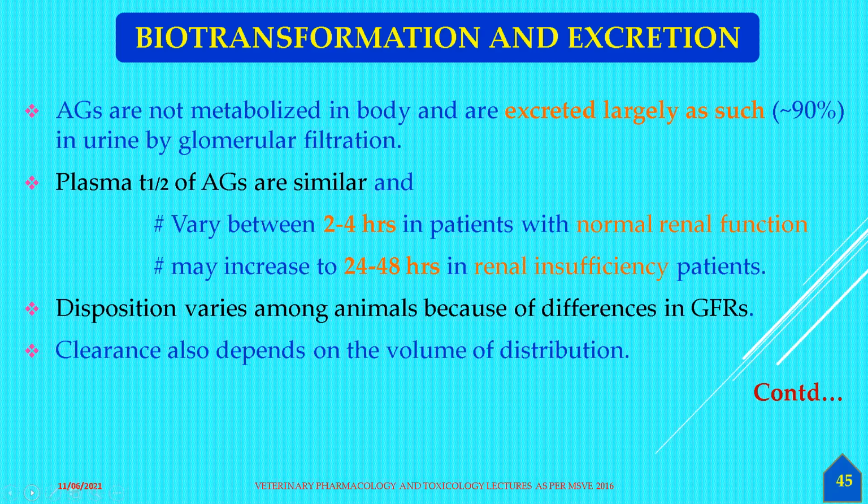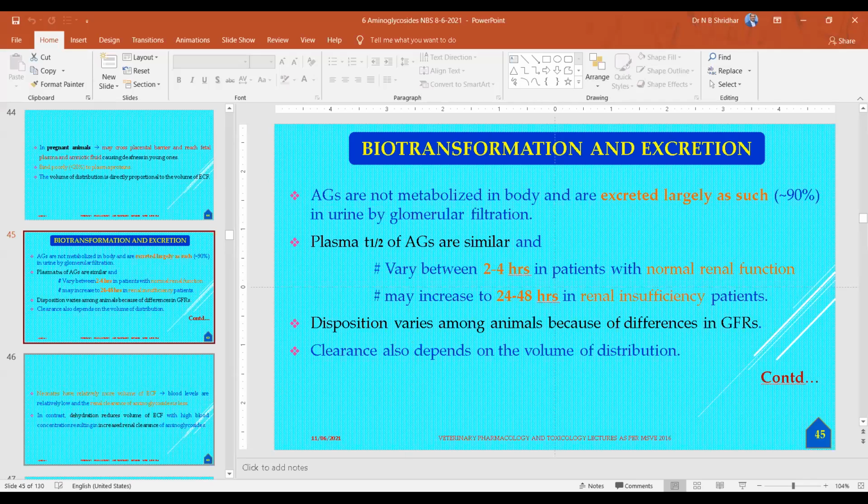The disposition varies among animals because of differences in the glomerular filtration rate, abbreviated GFR. The clearance can also depend on the volume of distribution, which means in how much volume of body fluids the antibiotic is dissolved.